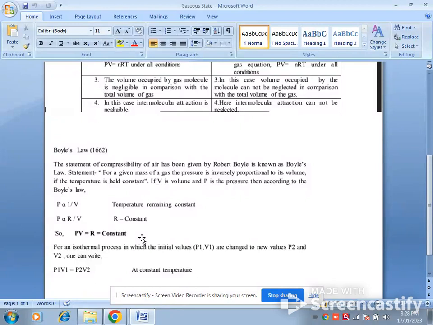When we study an isothermal process, that is, by keeping the temperature of the system constant, one can have the equation P1V1 = P2V2. That is, under these conditions, one can have the pressure of the first state and the volume of the first state is directly